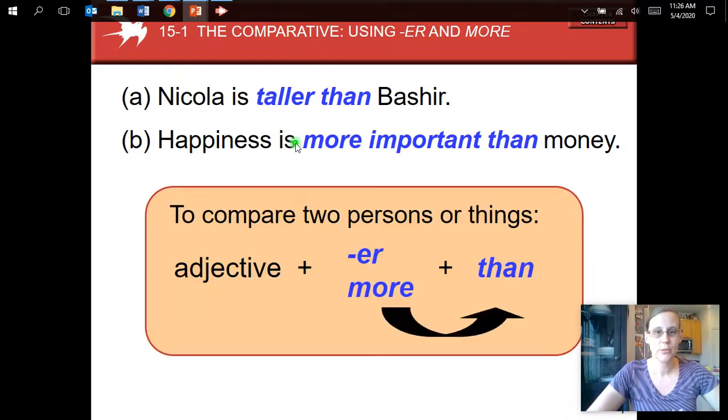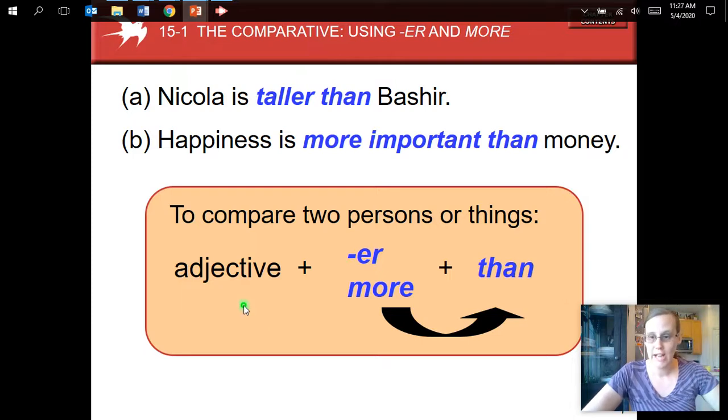So to compare two persons or things, we need our adjective, and then we use ER at the end of the adjective for words that have one syllable, right? One sound, like tall. Tall. One syllable, we add ER. Also, the adjectives that end in Y, like happy, would be happier, right? So we add ER to our short adjectives that have one syllable.